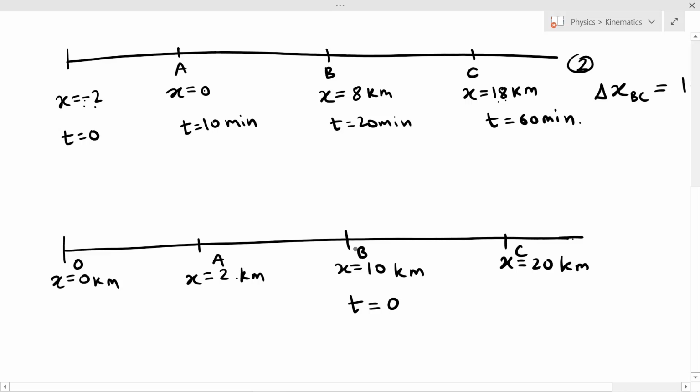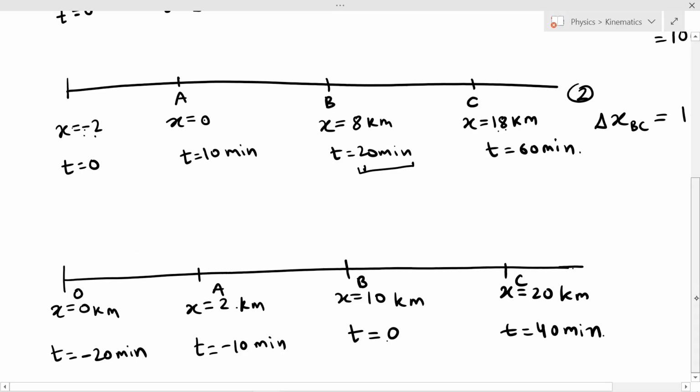So now I have to adjust this. I subtracted 20 from this 20, so just subtract 20 from every other coordinate. So this will be minus 10 minutes. This will be minus 20 minutes. And this will be 40 minutes.